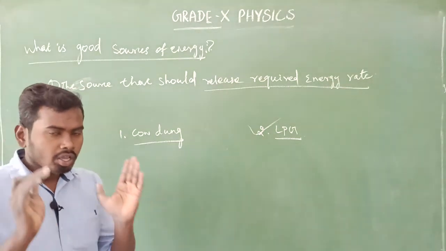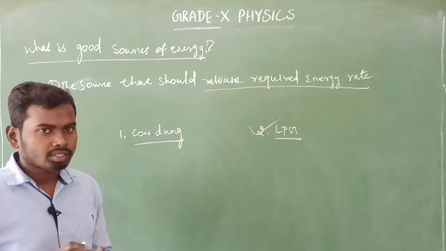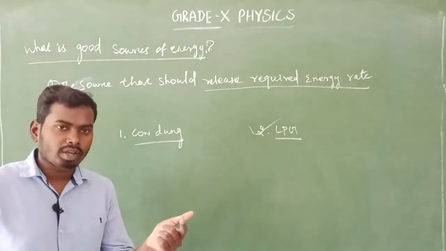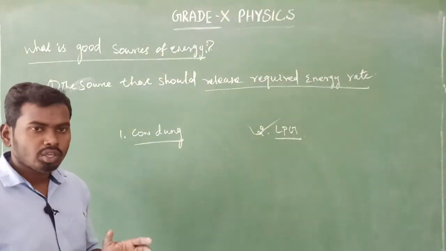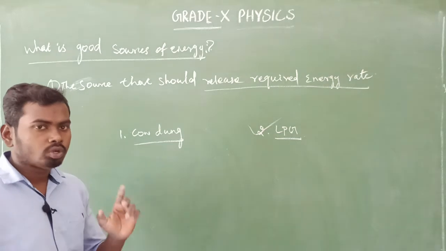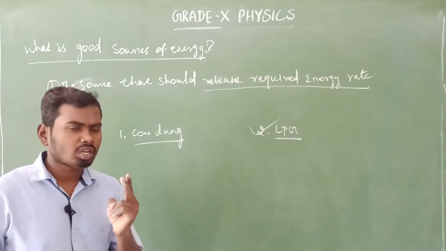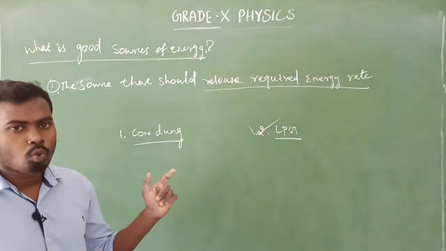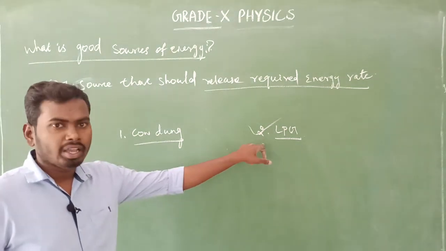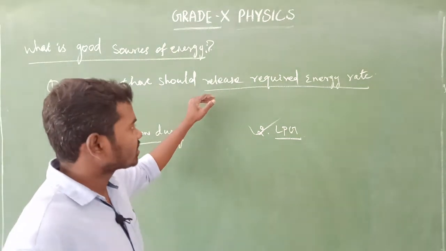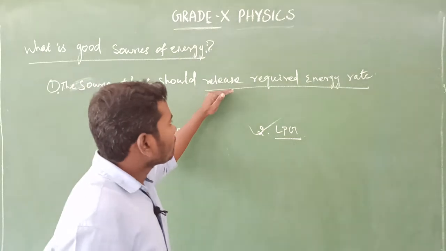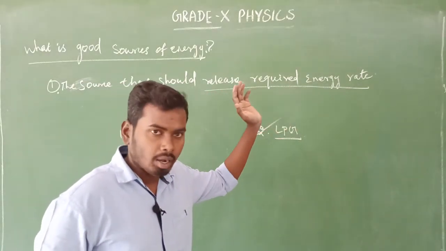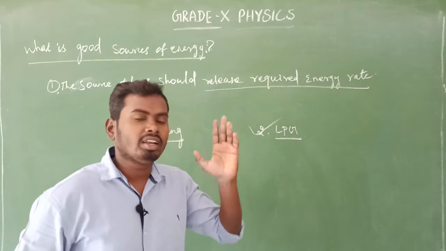Is it clear? If you want to cook the food materials, you have to take a particular source of energy. Consider you decided to take two sources of energy. First one, cow dung, and second one, LPG. Here, which one will you prefer? LPG, because LPG provides us for cooking only the required energy rate. So LPG fulfills our required energy rate.